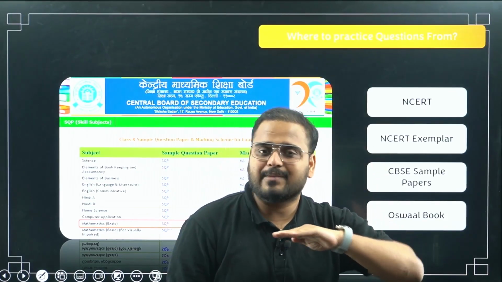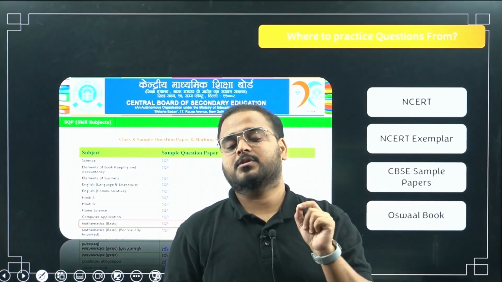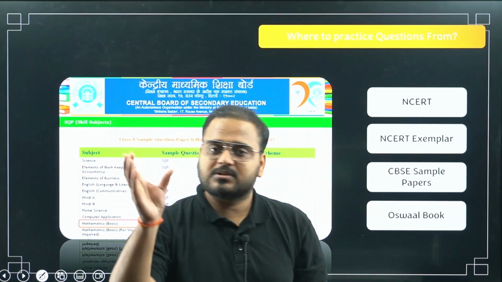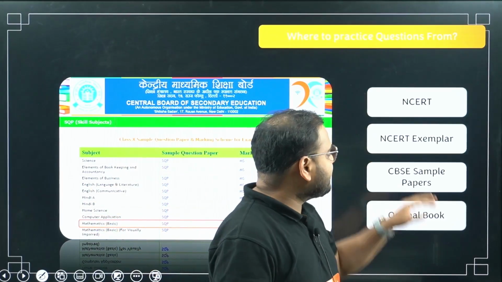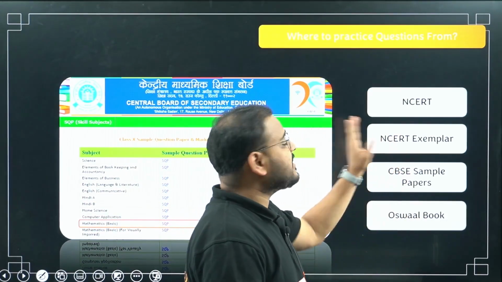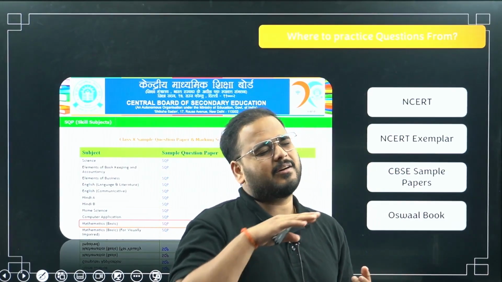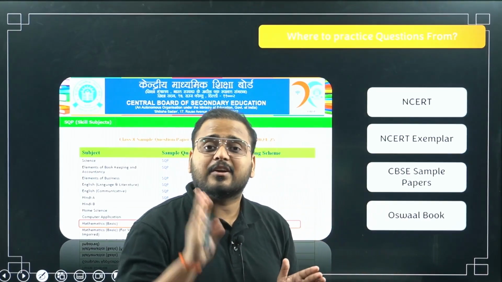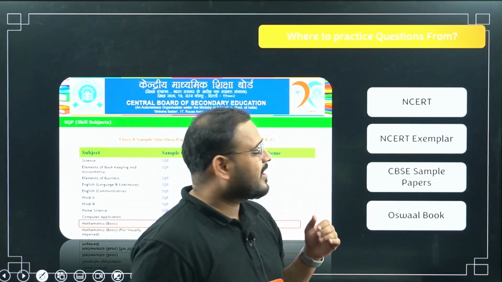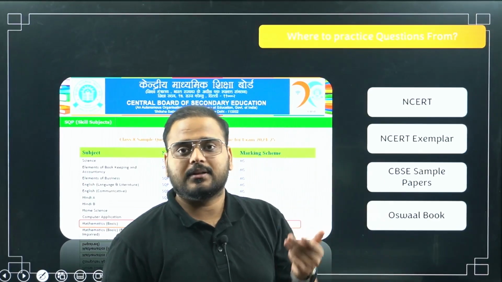Don't have to spend time on that particular thing. So do only the portions which are there in the syllabus. You should know the syllabus, you should know the deleted portions. And then from there only solve the questions in NCERT exemplar. Whether you're dealing with NCERT exemplar or any exercise, any reference textbook, please don't solve everything, only the relevant topics' questions you have to solve. Otherwise you have to spend extra time to solve one chapter. You'll end up spending 1 month in one unit only, then there's no point.